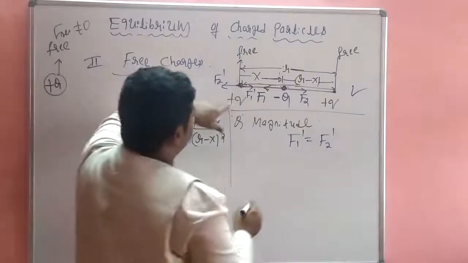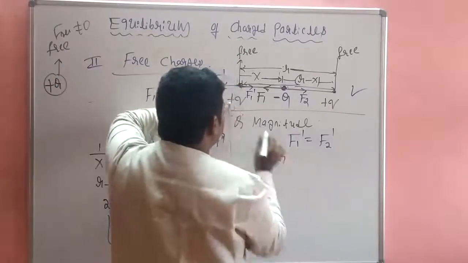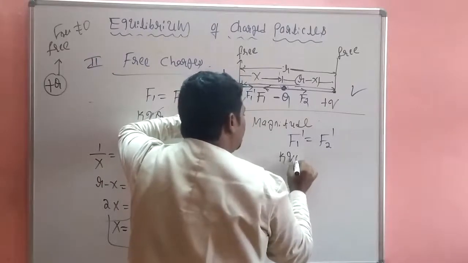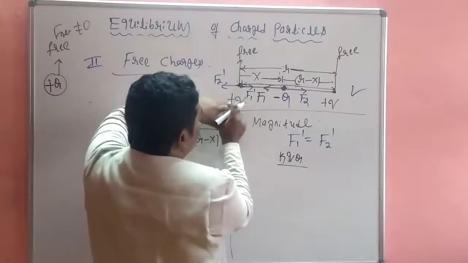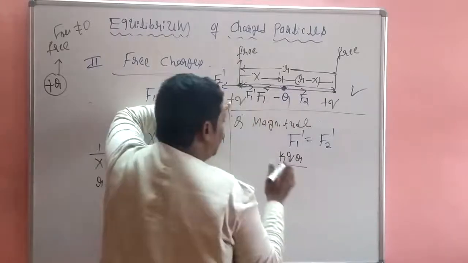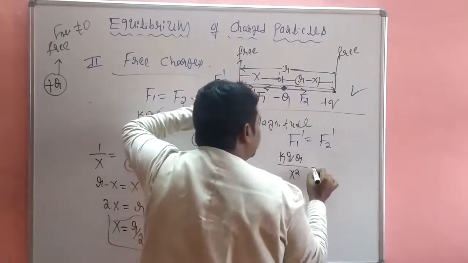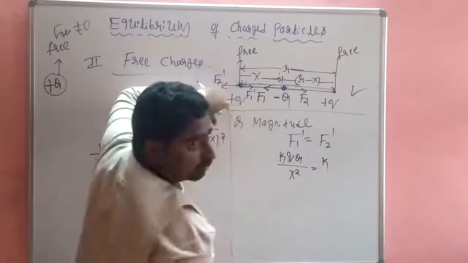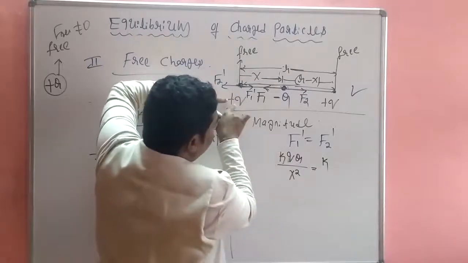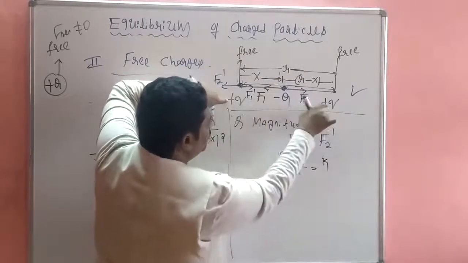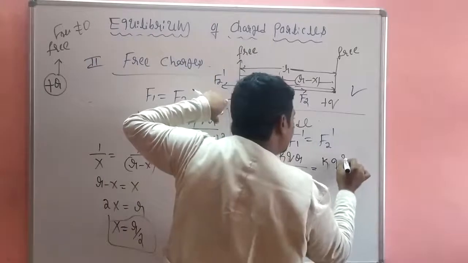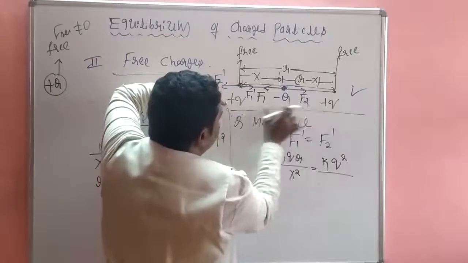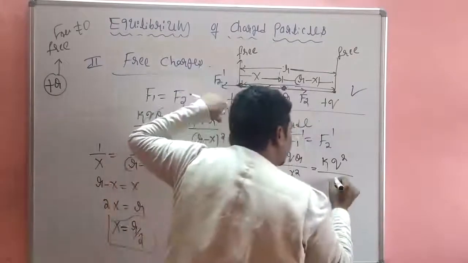F1 dash first one is K, Q capital Q divided by x square is equal to F2, K, 1 by 4 pi epsilon naught, Q1 Q2, small q square divided by the distance, which is r square.